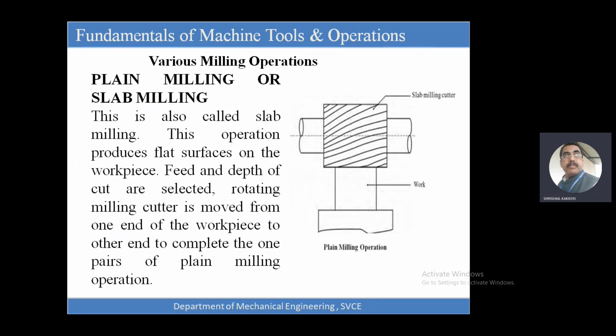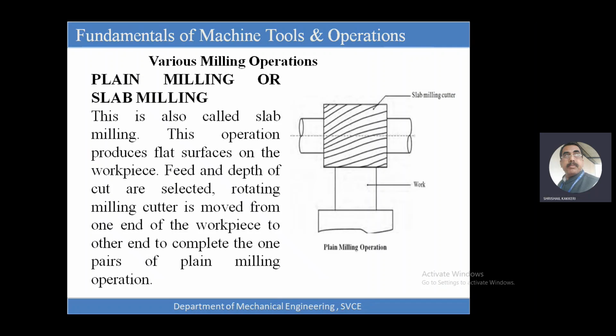Just for your interest, I have given up milling and down milling. The work is moved like this, and the arbor is rotated like this. That is down milling. If the work is moving like this and the arbor is going like this, it will be up milling. Practically, I can show you if you come to the workshop.